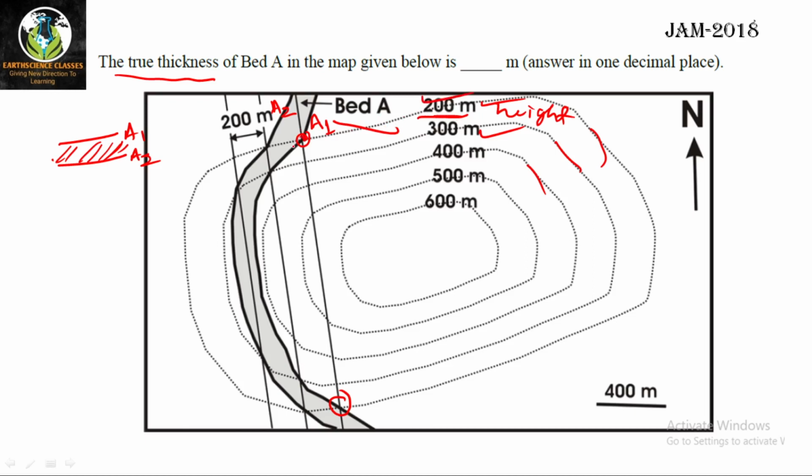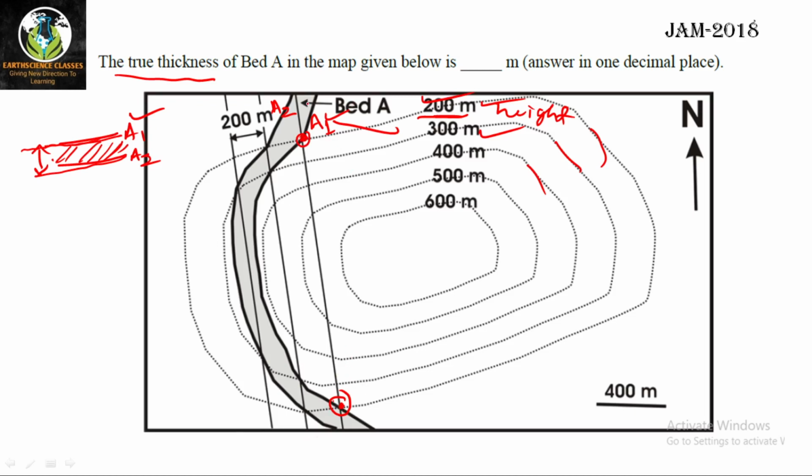So these two points on the A1 contact, I am talking about the same contact, because there is some thickness difference between the A1 contact line and the A2 contact line. Right now I am only focused on the A1 contact, which is at 200 meter here, and there is a point here which is also 200 meter.